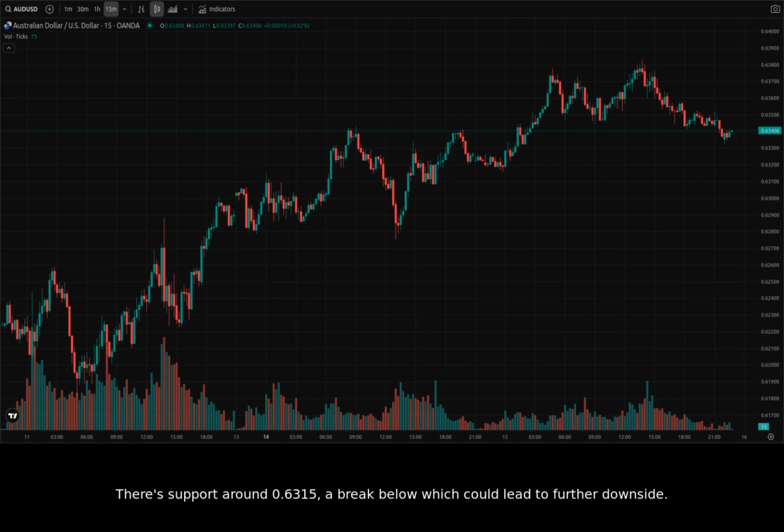There's support around 0.6315, a break below which could lead to further downside. Resistance can be found near 0.6343, and if it breaks that, could revisit the recent highs near 0.64.